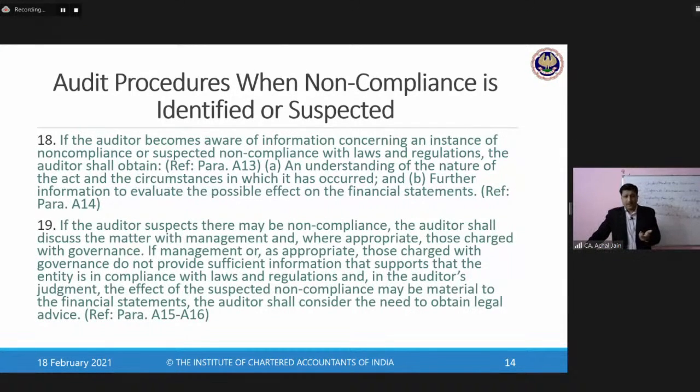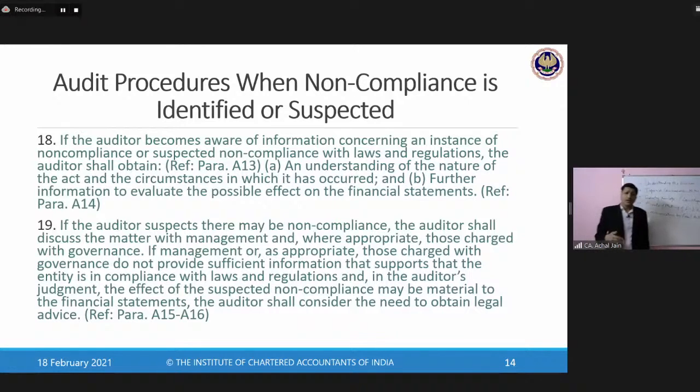Material is something which is significant. If the impact is significant enough that the auditor believes that he would not be able to give a true and fair view, or that the true and fair presentation of financial statements will not be possible, then such an impact is considered to be material.